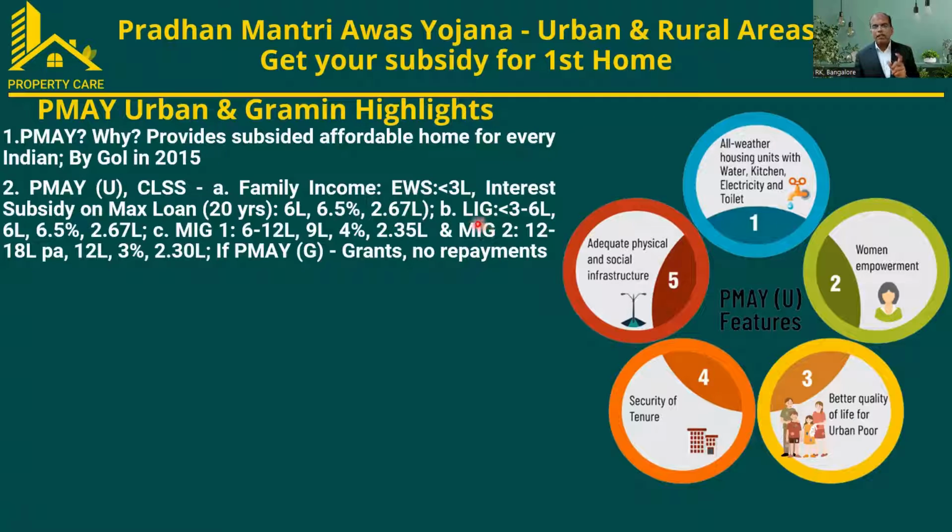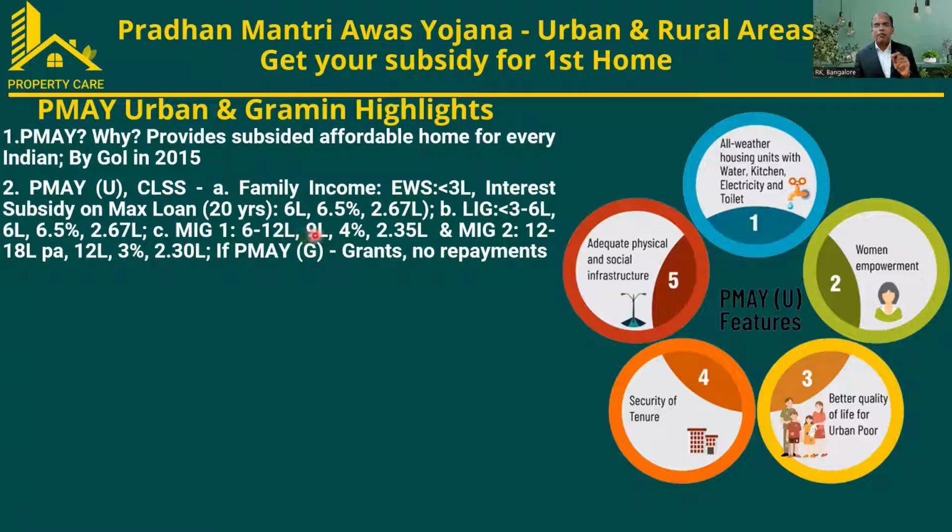Similarly, the second category is called low income group, which is 3 to 6 lakhs. For this income group, between 3 to 6 lakhs, they can avail up to a 6 lakh loan, and on that the subsidy will be 6.5%, which is 2.67 lakhs.